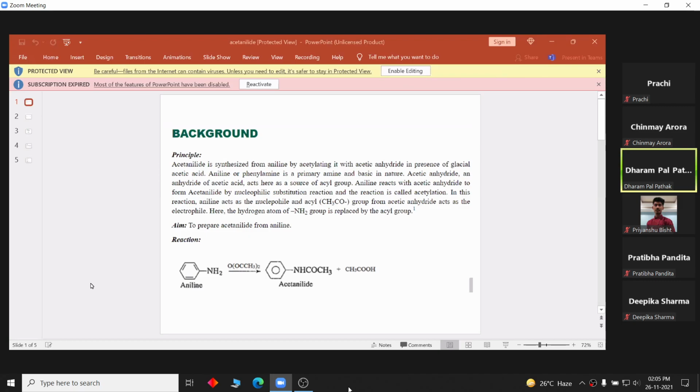Aniline reacts with acetic anhydride to form acetanilide by nucleophilic substitution reaction, and the reaction is called acetylation. In this reaction, aniline acts as a nucleophile and acyl group from acetic anhydride acts as electrophile. Here the hydrogen atom of NH2 group is replaced by acyl group and we get acetanilide. Our aim is to prepare acetanilide from aniline.